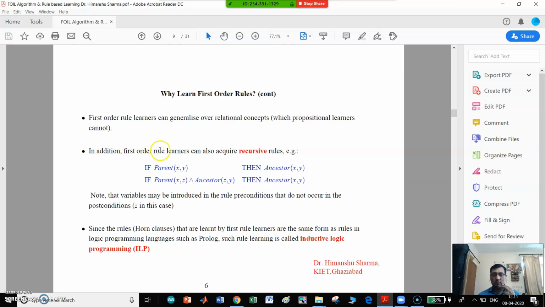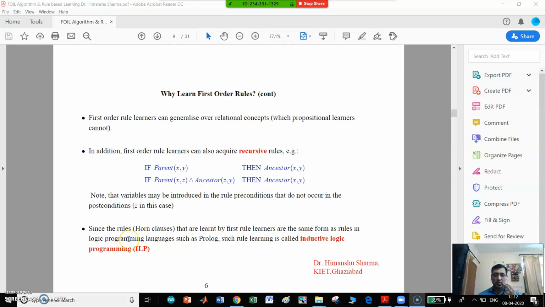In addition, first order rule learners can also acquire recursive rules. Recursive rules, that is, if parents(x, y), then ancestor(x, y). If parents(x, z) and ancestor(z, y), then ancestor(x, y). Note that the variable may be introduced in the rule precondition that do not occur in the post condition, that is z in this case.